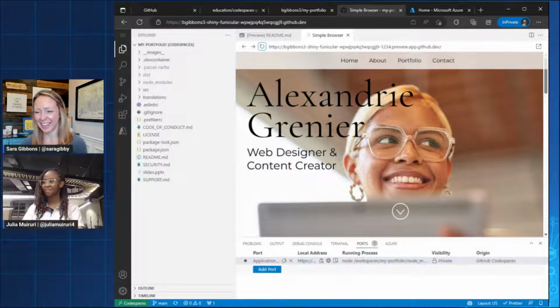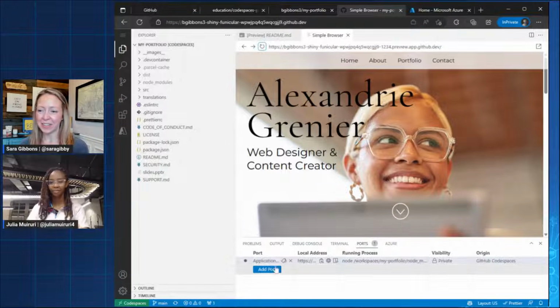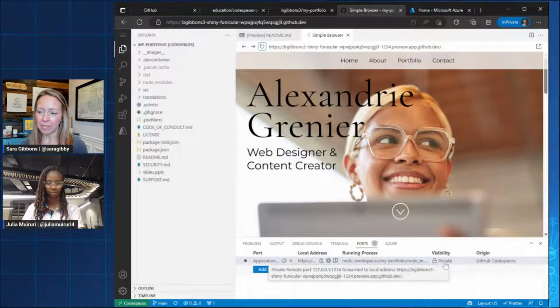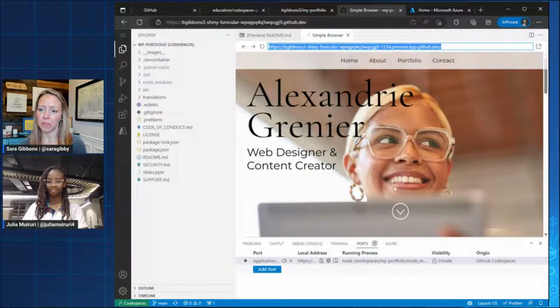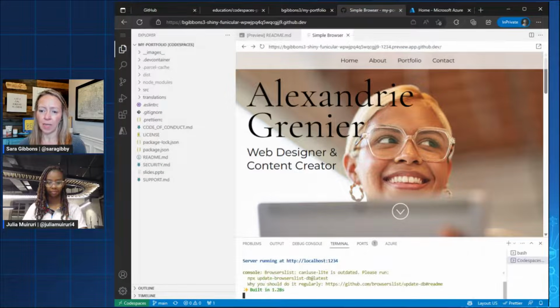Yep. So we can look down here while we have ports open. It tells us that our visibility is private. So if I were to share this link with Julia, I don't know if she would be able to see it. I don't believe so because it's just in our Codespace. And so then we have our site running.